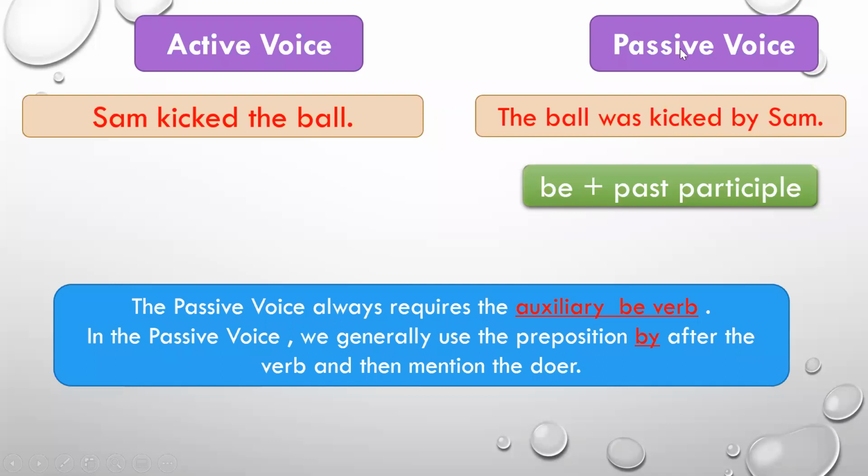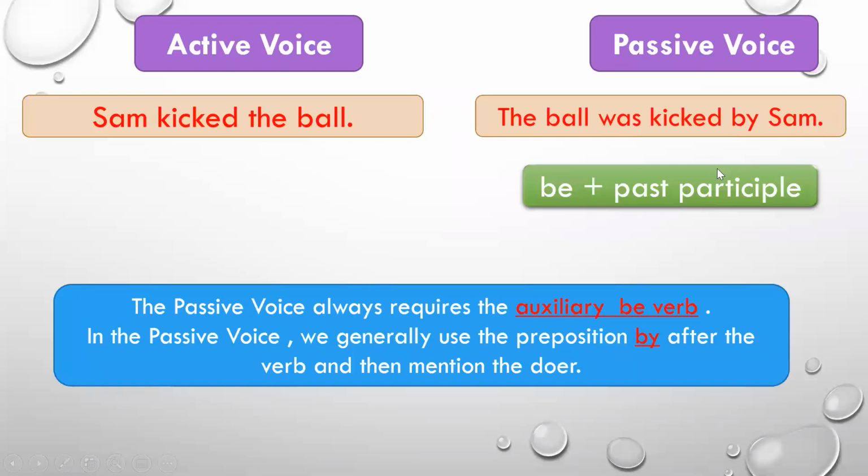So in a passive voice sentence, we will always have a be form of the verb depending on the tense of the active voice sentence. What is the tense of the active voice sentence? Depending on that, we will use a be form of the verb. Plus, the past participle or the third form of the verb will be used in the passive voice sentence. Whatever be the tense of the active voice sentence, you will always use the past participle form of the verb in the passive voice sentence.